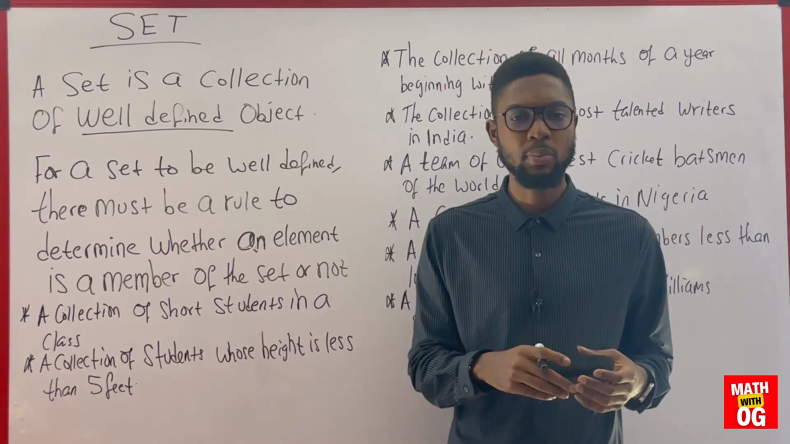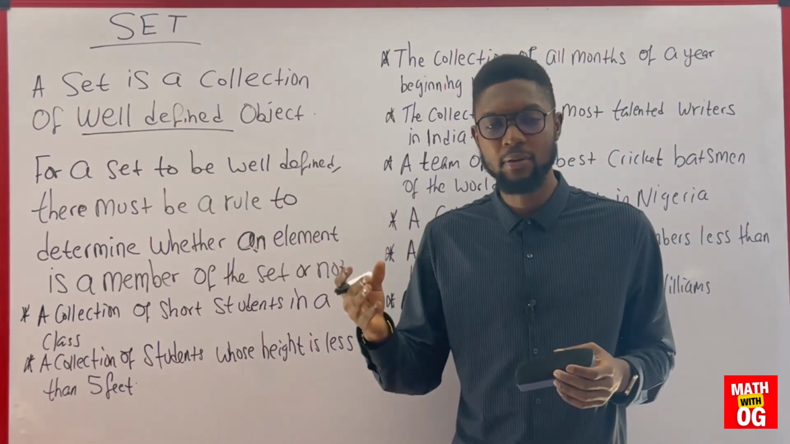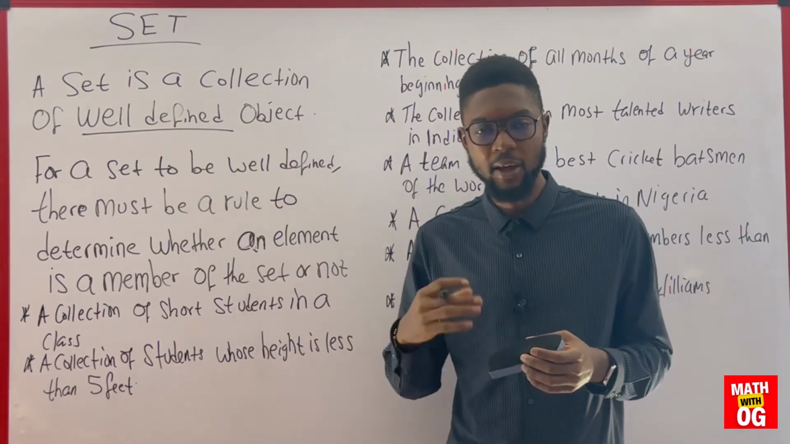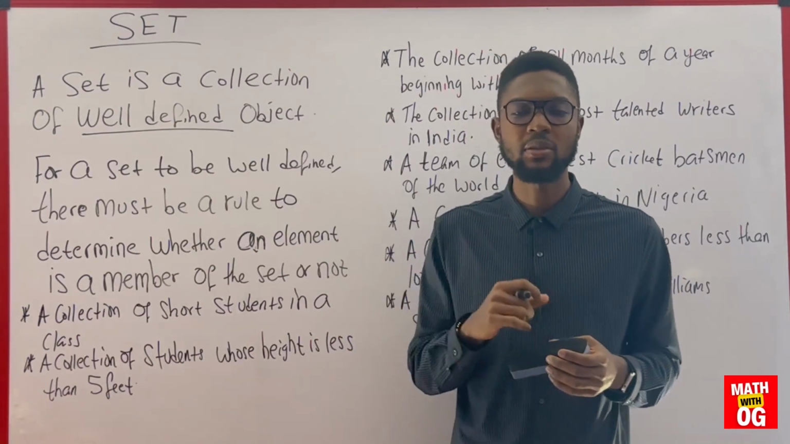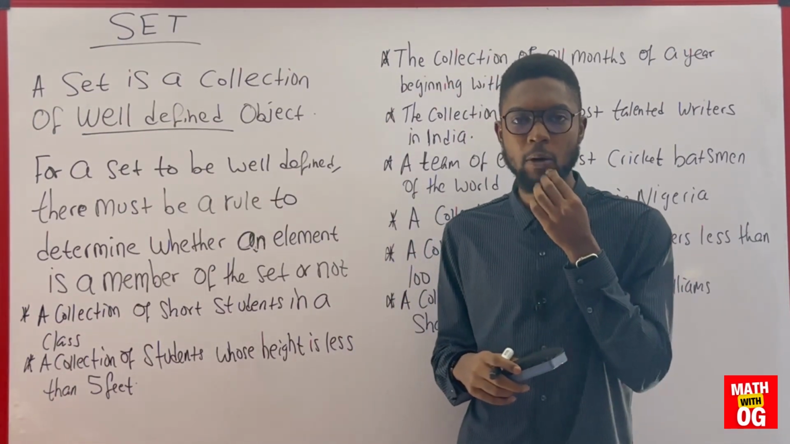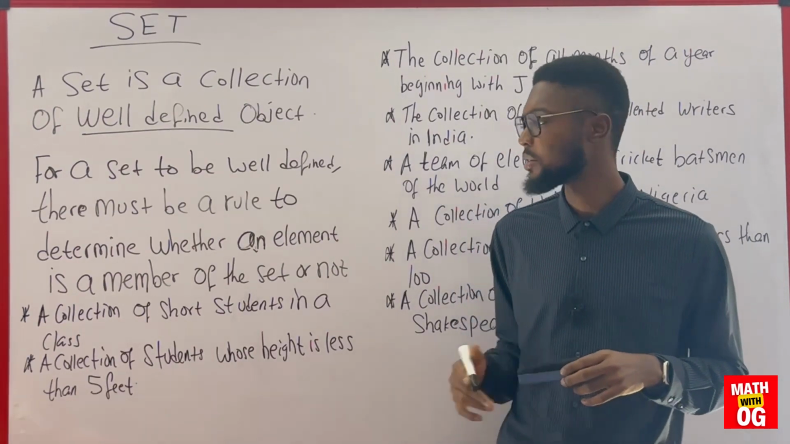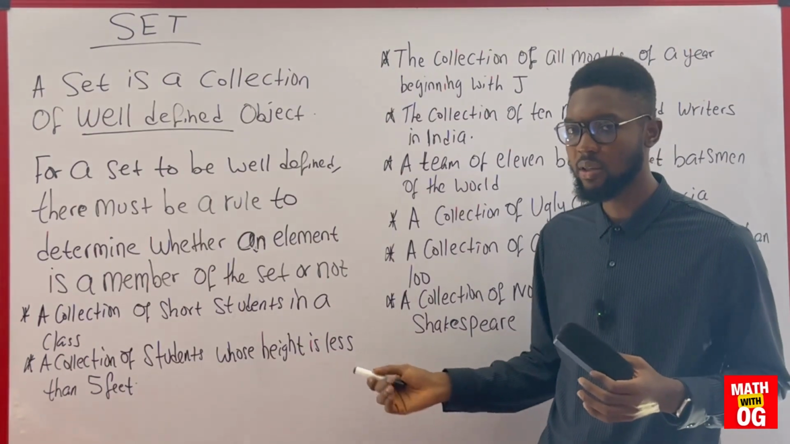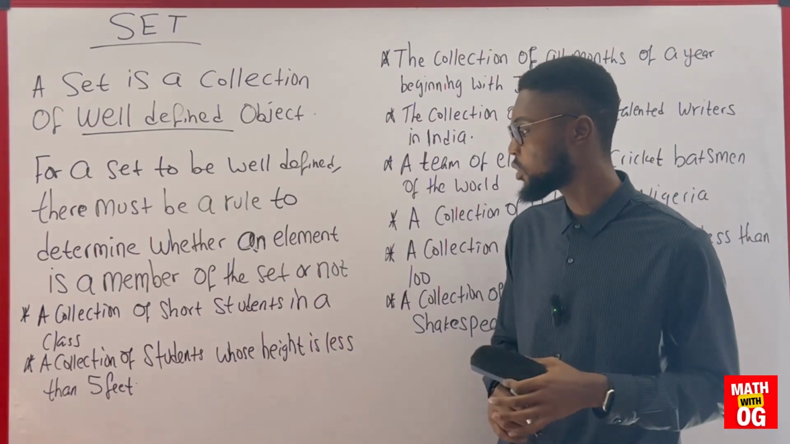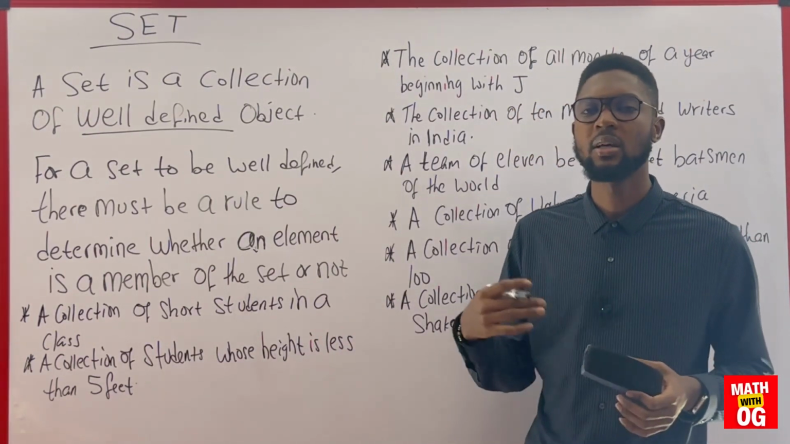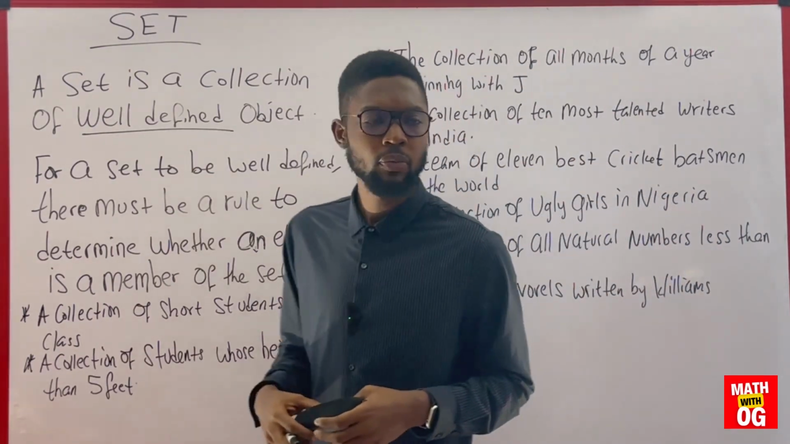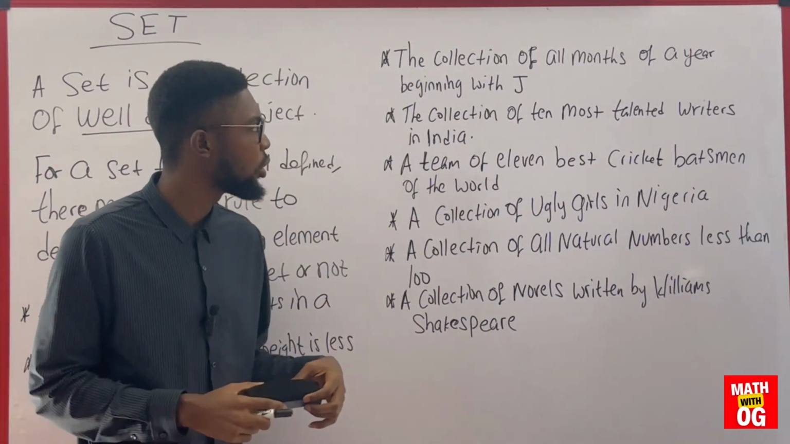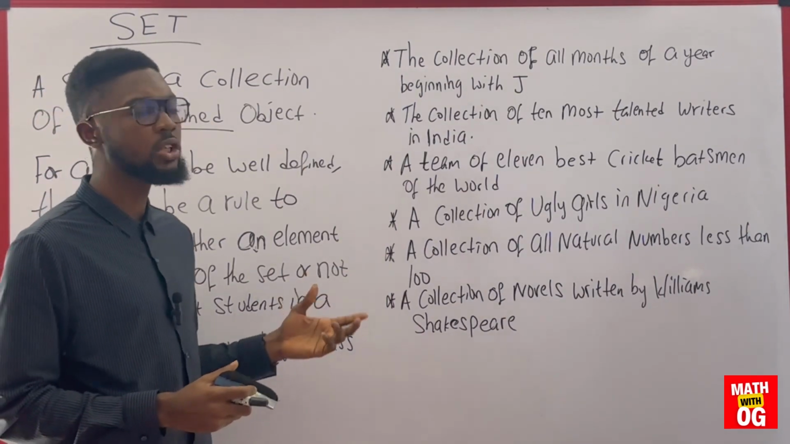But when you measure the person's height and the person is more than 5 feet or equal to 5 feet, that person will not be a member of that particular set. So a collection of short students in a class is not well defined, so that's not a set in mathematics. However, a collection of students whose height is less than 5 feet is well defined. Now the next one, the collection of all months of a year beginning with J.